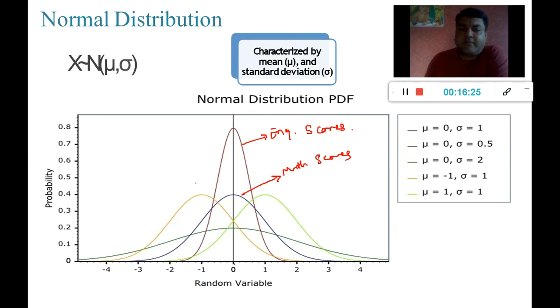Both of them may have 0 average, but the standard deviation for both of them is different. One has 0.5, one has 1. If I take the raw data for these scores, the score may be something like 50 in English, or the mean is 50 marks, and for math also the average is 50 marks.